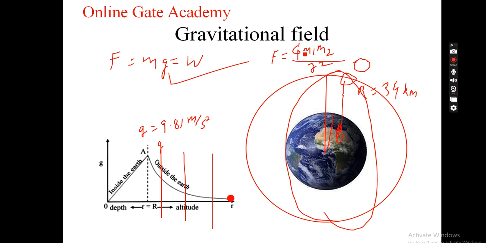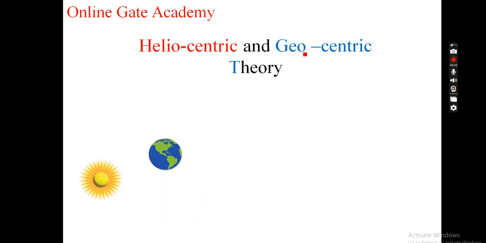Then, coming to how this whole thing came into the picture. Prior to all the telescopes and all the inventions that we have made, people used to believe that the earth is in the center. First of all, they used to believe that the earth is a flat surface. Then Vasco da Gama came into the picture. He took a voyage around the earth's surface, and then he said that no, the earth is circular, because I started from some point and I ended up at the same point. So the earth is basically spherical in shape.